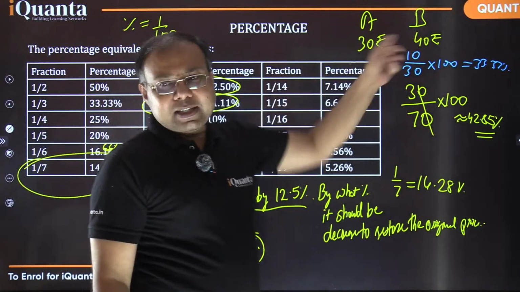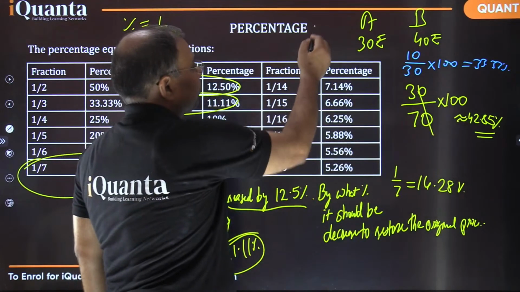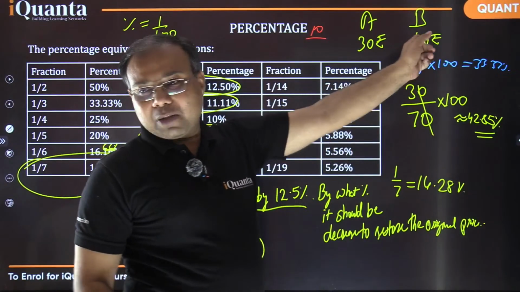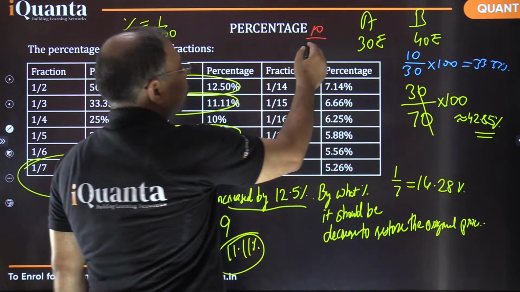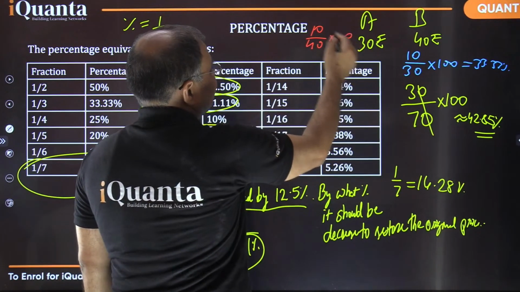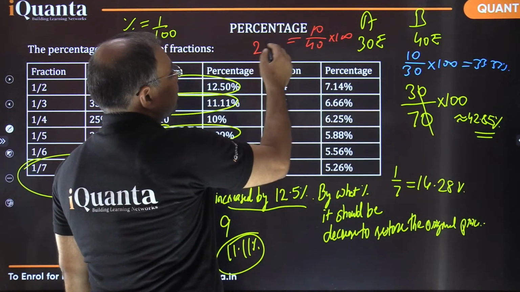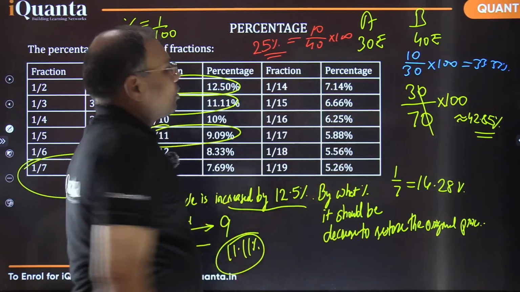Again, A is having only 10 rupees less, but then whom? Then the amount with B, which is 40. So it will be 10 by 40 into 100, right? This time it is 1 by 4, which is 25%.